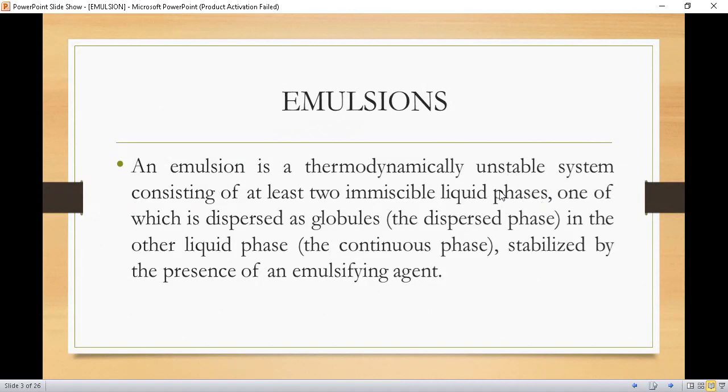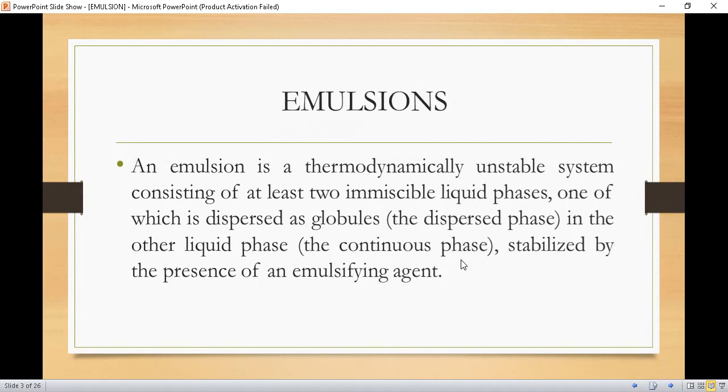So as far as emulsions are concerned, these are thermodynamically unstable systems consisting of at least two immiscible liquids, one of which is dispersed as globules, that is called the dispersed phase, in another liquid which is called the continuous phase or the dispersion medium. As you have an idea about the dispersion, we had a detailed study on the dispersion. So emulsion is also a dispersion, but the difference is that here you are going to mix two immiscible liquids, means they are not compatible with one another and they cannot be mixed easily, so you will require an emulsifying agent for their proper mixing and stability.